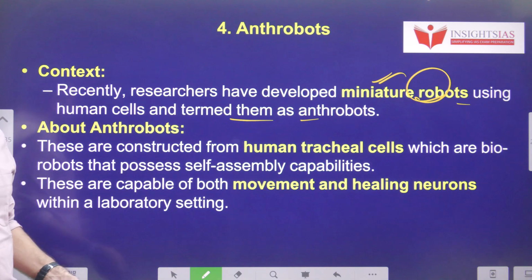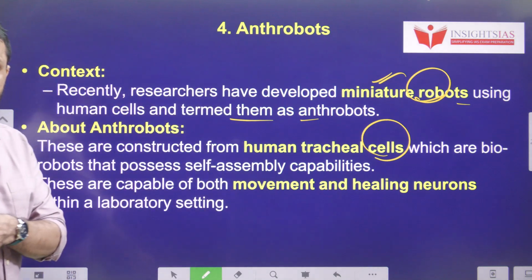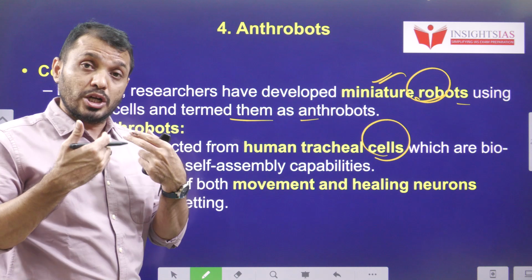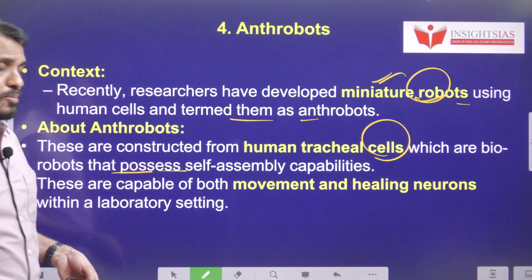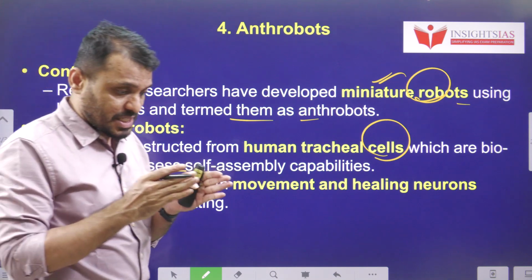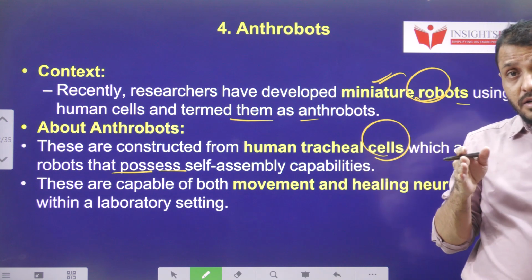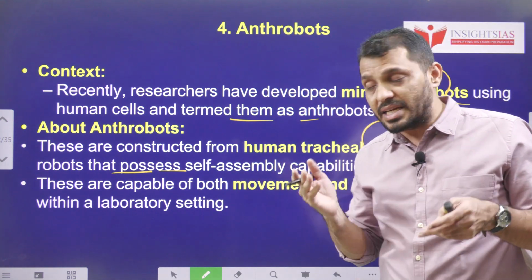These are constructed from human tracheal cells. You know that, students, the trachea plays a very important role in respiration. These are biorobots that possess self-assembling capacities. Okay, that is the advantage.